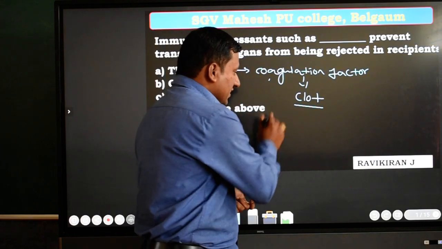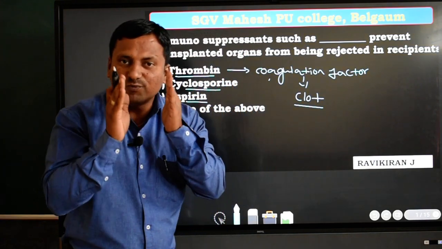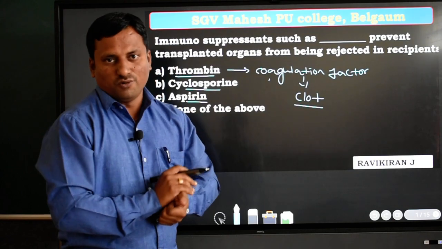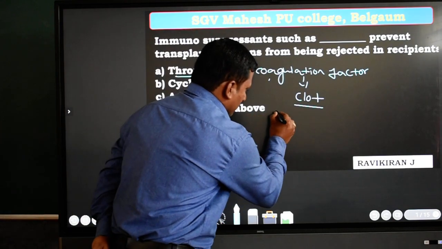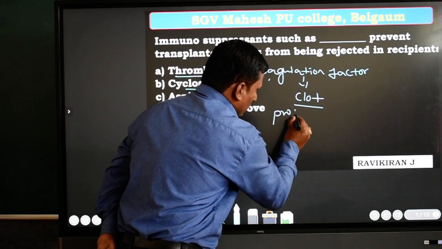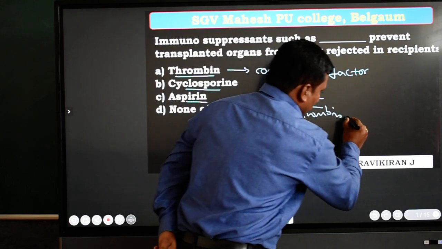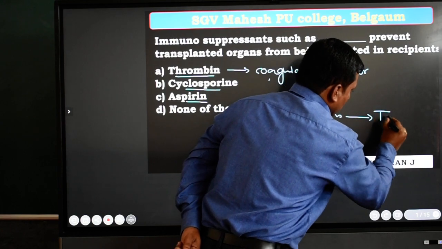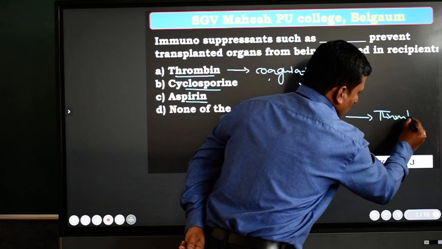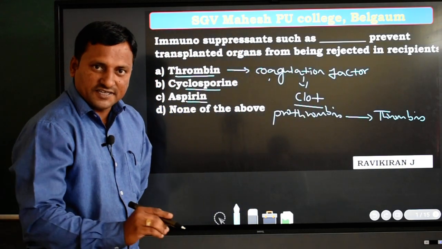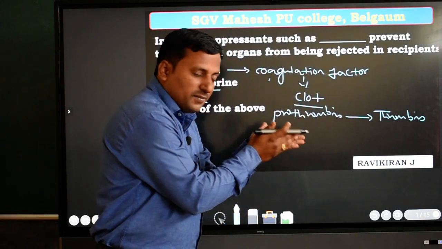You know that inactive prothrombin is converted into active thrombin. See the concept. How does it become active?